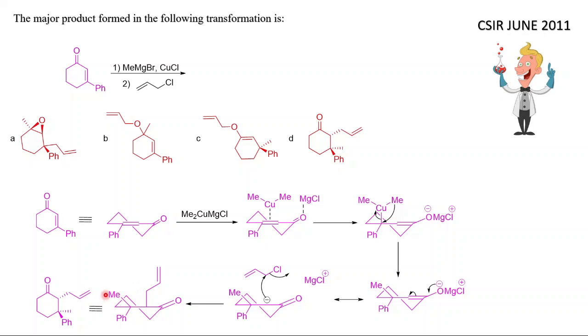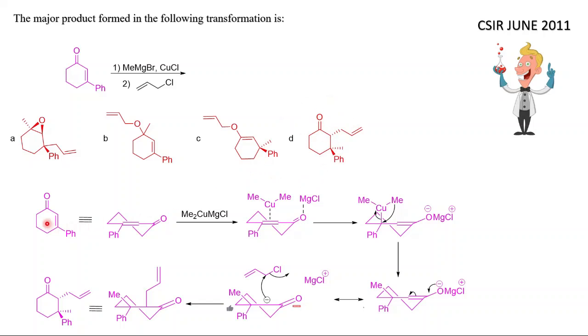Syn means on the same side. So these two are on the same side and this is on the opposite side, because these two are anti and these two are syn. So the stereochemistry of these two groups will be the same and this will be different. So if you see all the options, option D will be the correct answer, because these two are syn and this is anti to this group. So option D will be the correct answer.